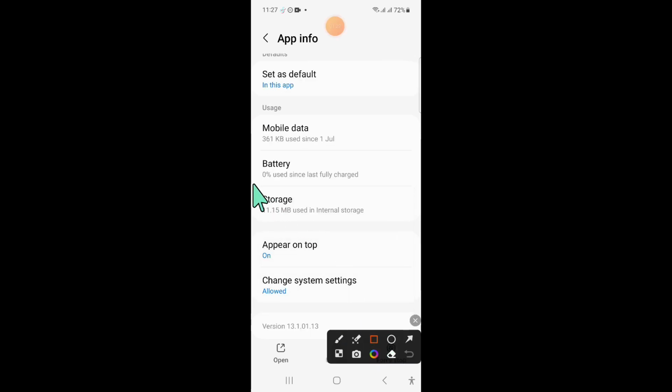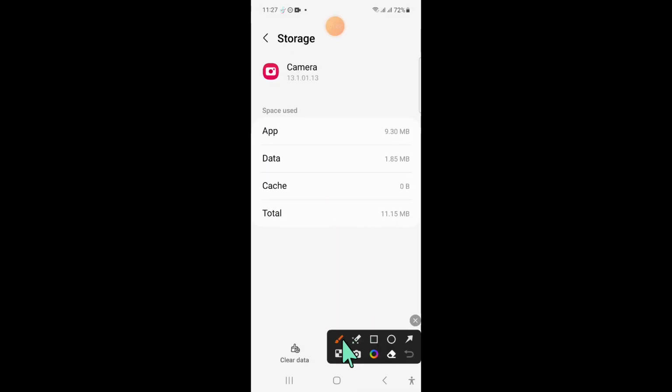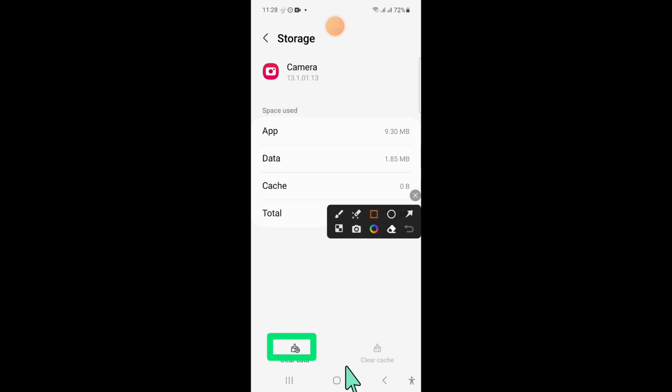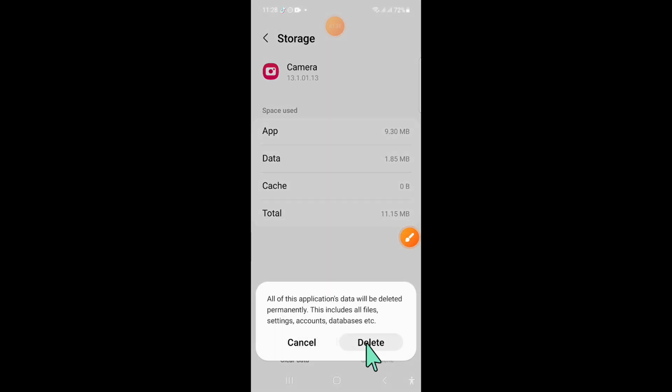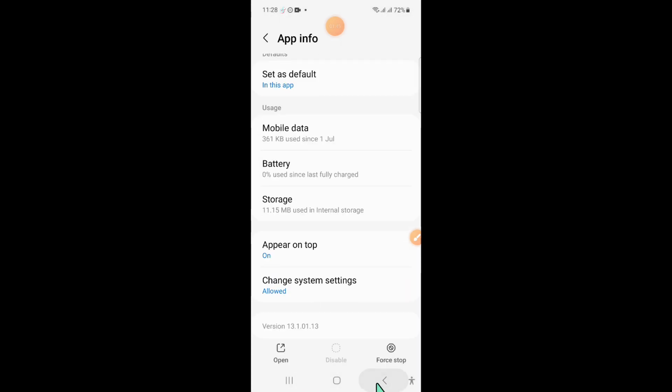and scroll down and click on storage. Now in storage, clear the app data and cache memory of camera app. And after that, go back